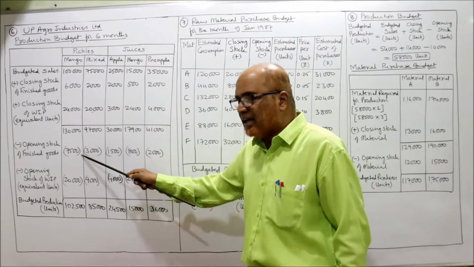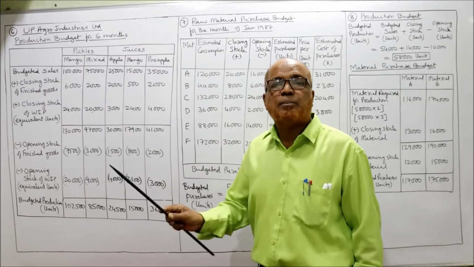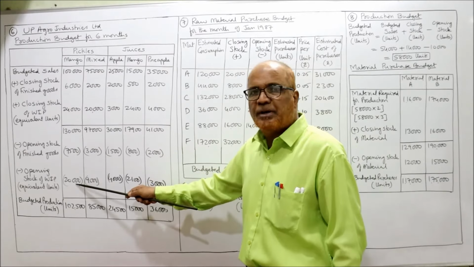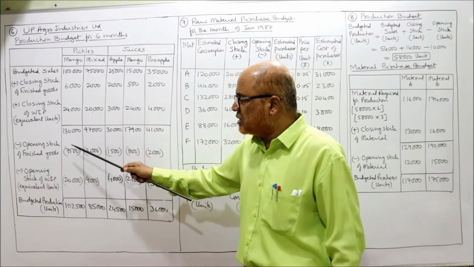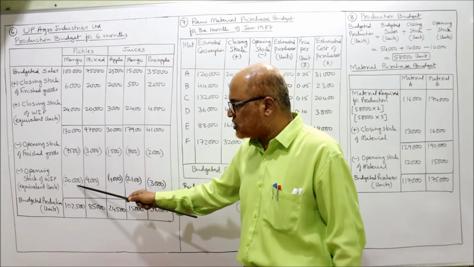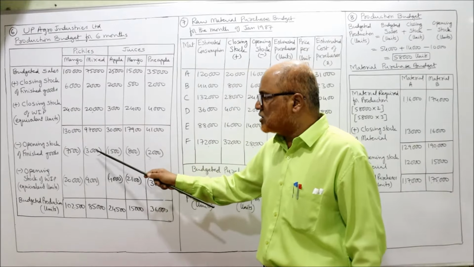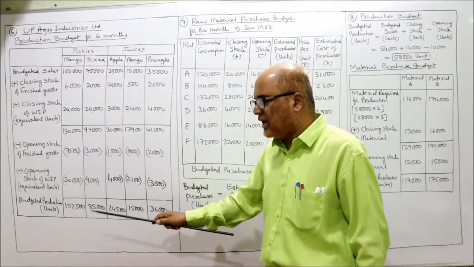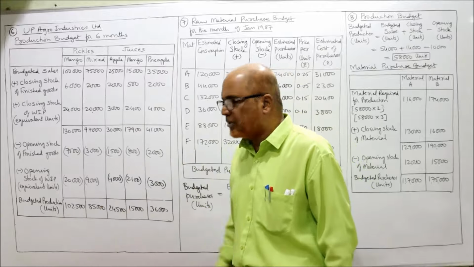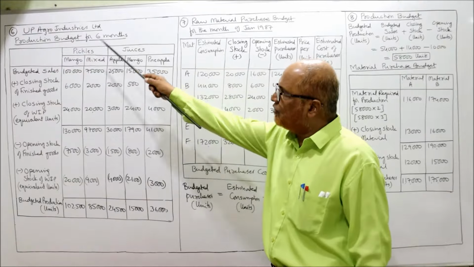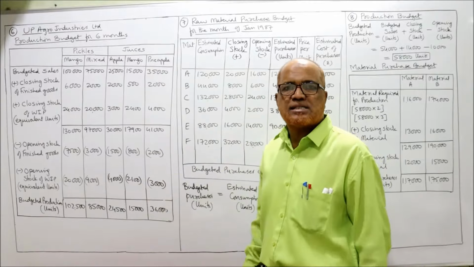I am putting in bracket. Bracket denotes subtraction, minus. So both the brackets will be deducted. 1,30,000 minus 7,500 minus 20,000 you will get 1,02,500. Similarly 97,000 minus 3,000 minus 9,000 gives 85,000. This is the budgeted production in units. That's all. This is the end of problem number 6.